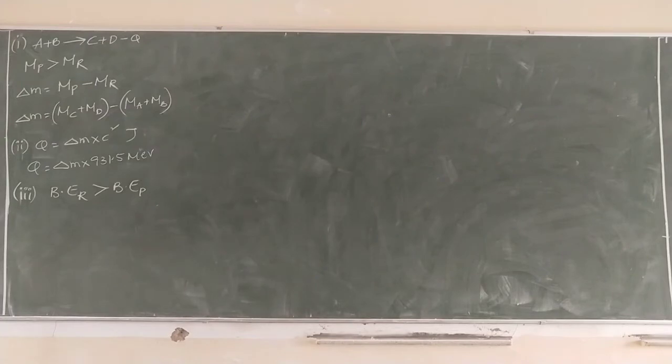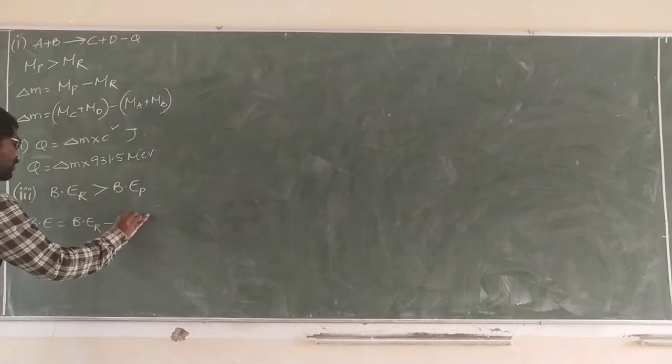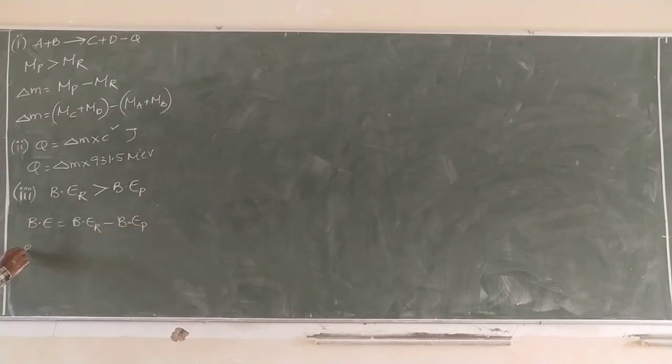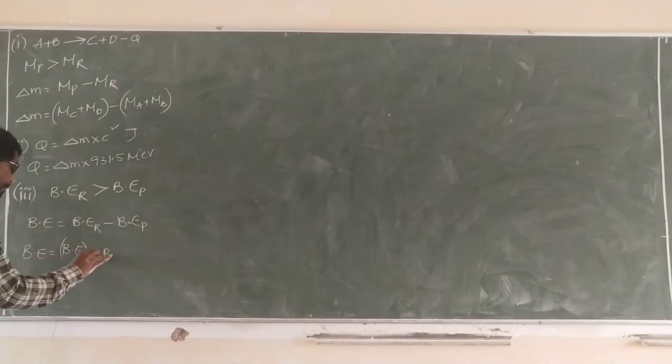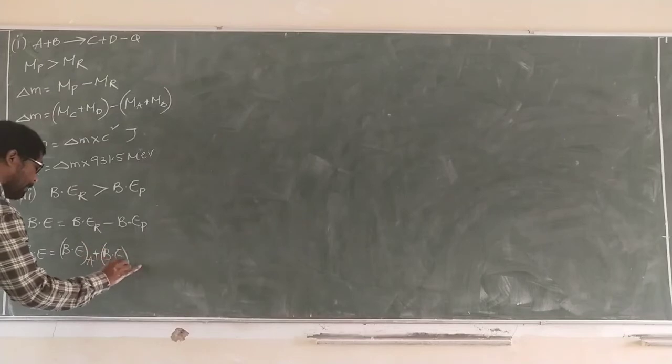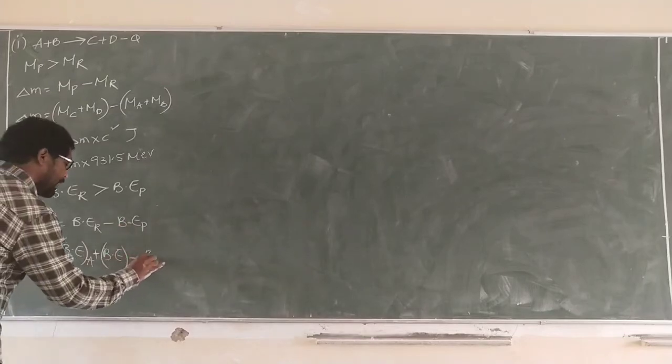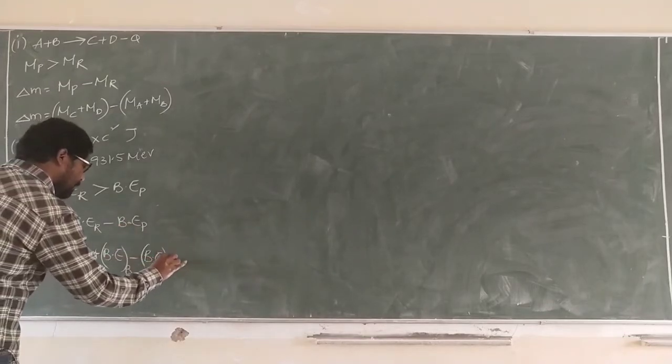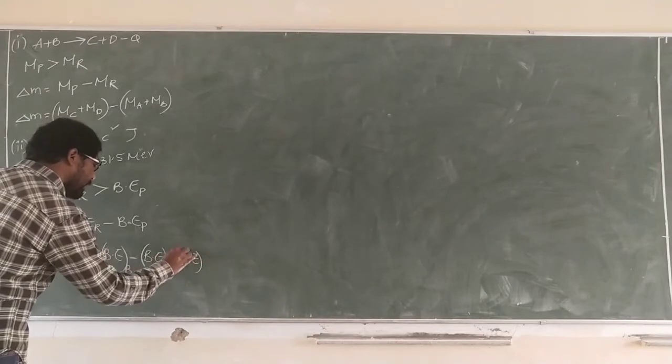A simple technique to remember: in this one, products are greater and reactants lesser; in the other, reactants are greater and products lesser. Binding energy of reactants, binding energy of products. The binding energy is the binding energy of A plus the binding energy of B minus the binding energy of C plus the binding energy of D.